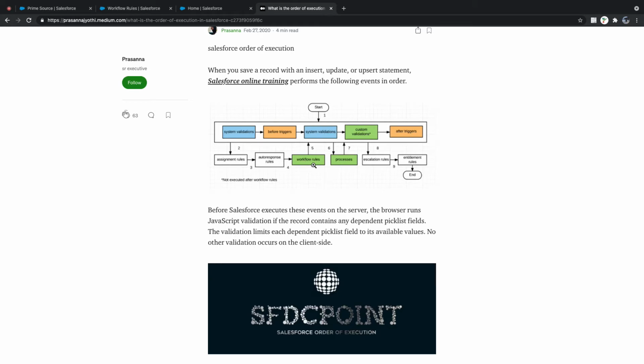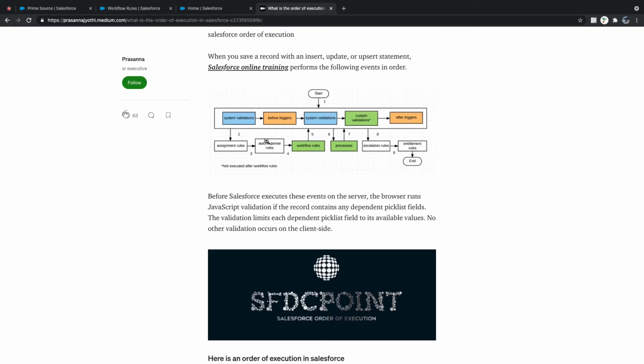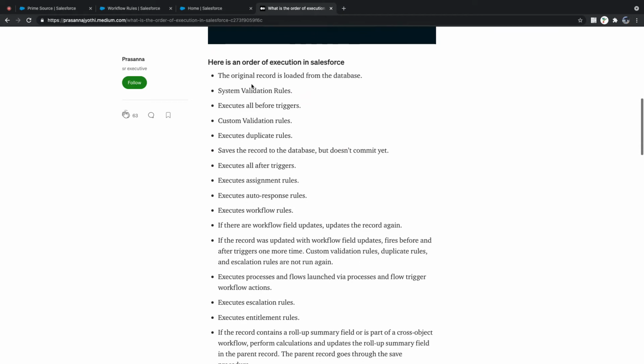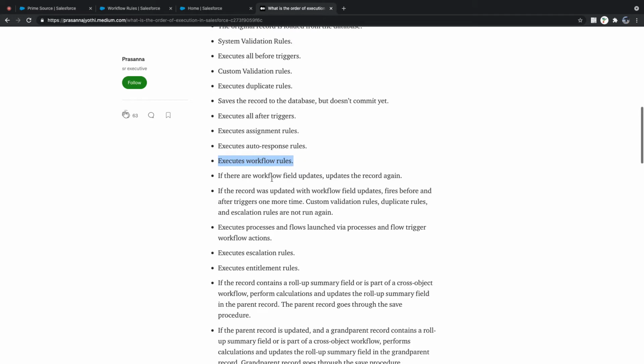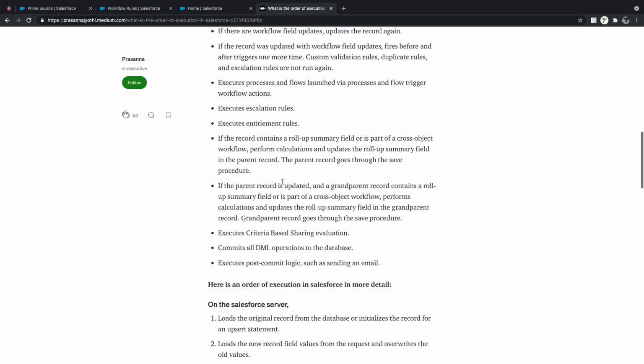By the time it reaches your workflow rules, where are we? He made a wrong diagram here. It is showing up to the execution. Okay, this is one flow, and if you can see after triggers, we have assignment rules. After workflows, we do not have any system validation rules. See, original record, system validation rule, before triggers, duplicate rules, after triggers, assignment, workflows. After workflow rules, you never have any system validations here.